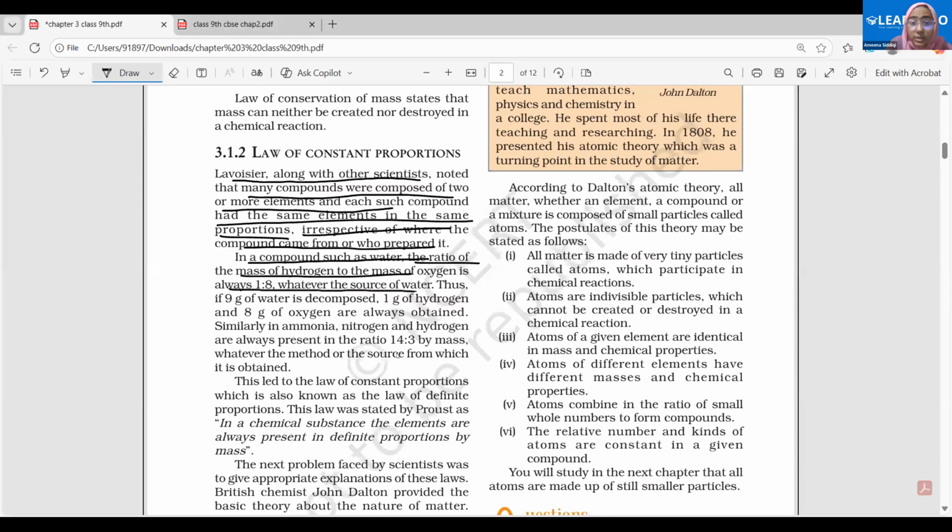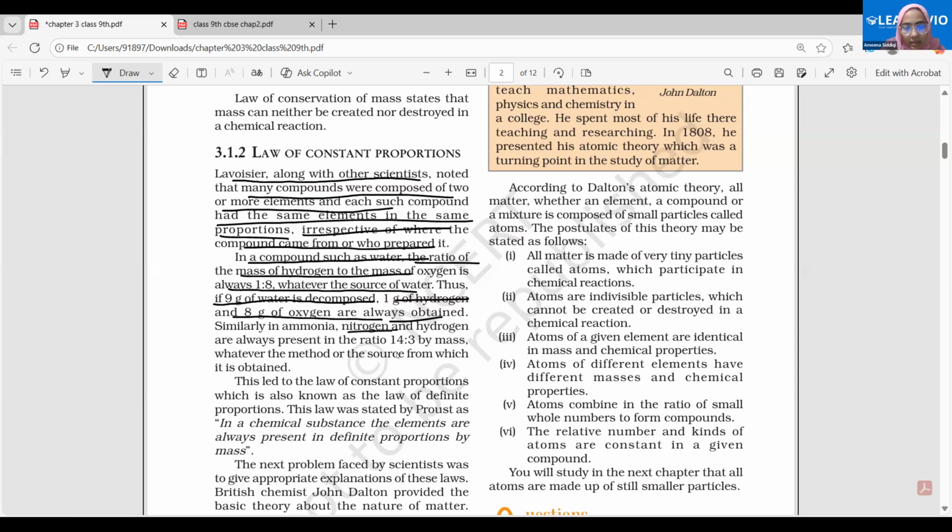Always 1:8, whatever the source of water is. Wherever you are taking hydrogen from, wherever you are taking oxygen from, wherever you are taking water from, always hydrogen will combine with oxygen in the ratio of 1:8 to give you water. Always. That's it. Thus, if 9 grams of water is decomposed, 1 gram of hydrogen and 8 grams of oxygen are always obtained.